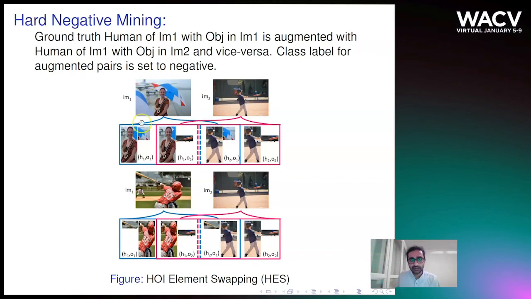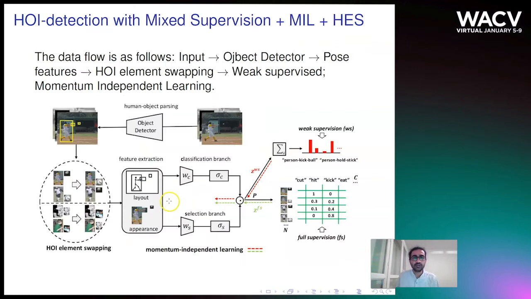Consider image 1, which has this human and the object with which the human is interacting. Consider image 2, it has this human and this is the object with which it is interacting. When we do the augmentation, we take the human of image 2 and join it with the object of image 1, and similarly for the human of image 1. This has been shown to be effective.